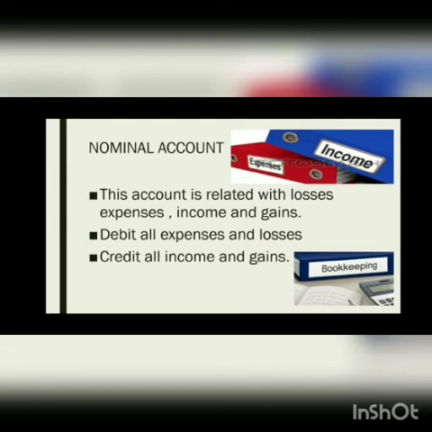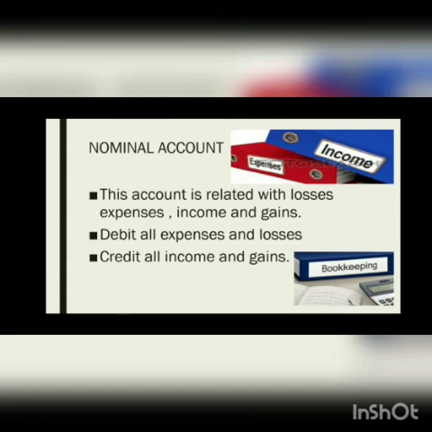Then what will be the entry? Debit all expenses and losses. What is the expense over here? Purchased goods. So purchase is your expense. Purchase account debit to Ajay account. Okay? Credit all incomes and gains. So purchase account debit. What am I receiving right now?